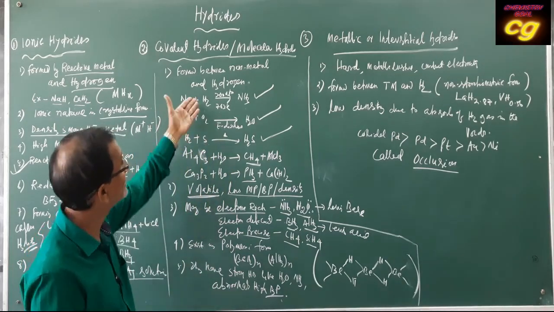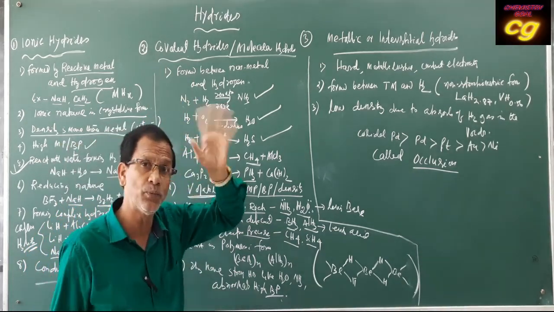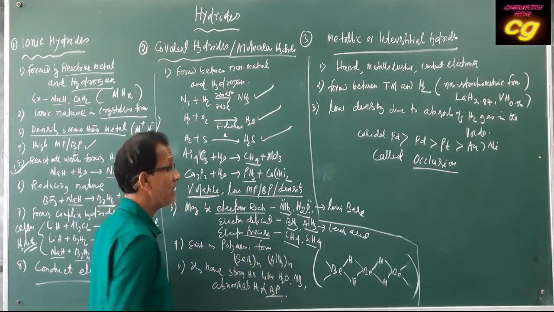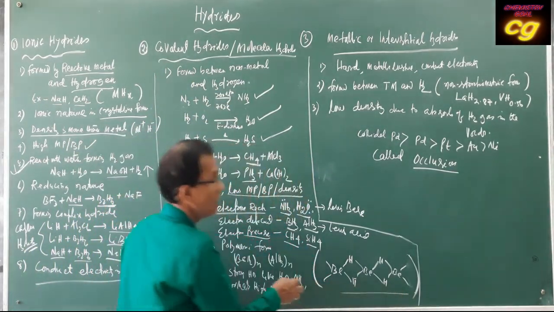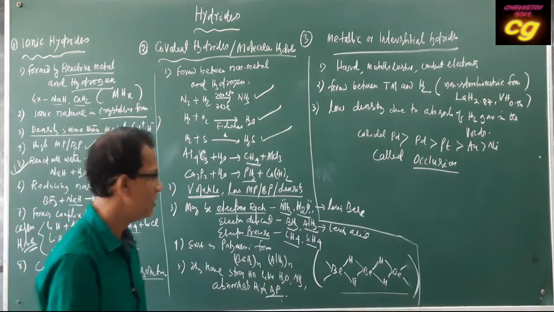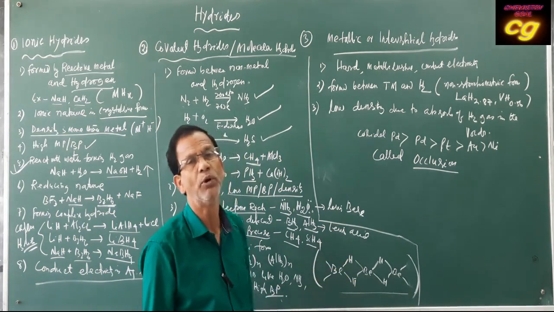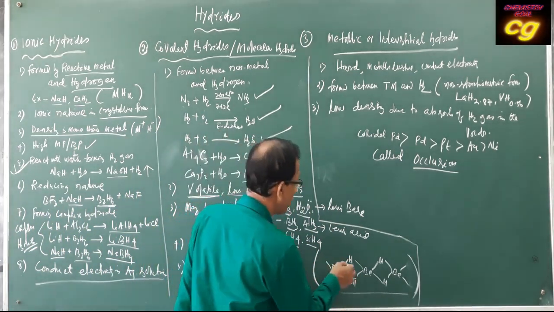Then these covalent hydrides exist in polymeric form. Examples are (BeH2)n and (AlH3)n. For example, this is the structure of beryllium hydride. Here, due to the availability of a vacant orbital, it forms a dative bond.